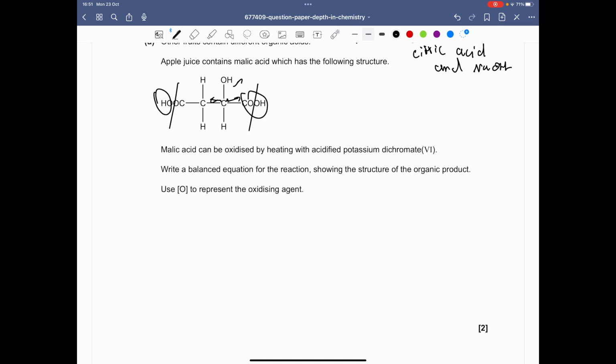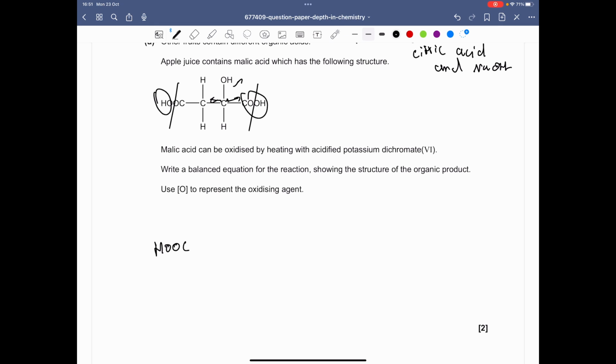If it was connected to only one other carbon, it would be a primary alcohol, and if it was connected to 3 carbons, then it'll be a tertiary alcohol. And we know that tertiary can't oxidize. Since this is a secondary alcohol, when we oxidize it with potassium dichromate, it should give us a ketone according to the organic synthesis sheet. So let's write the original structure first.